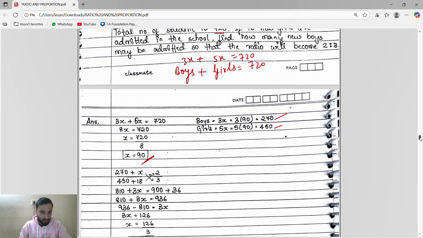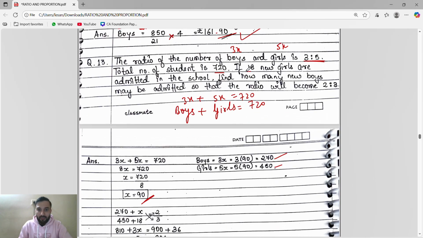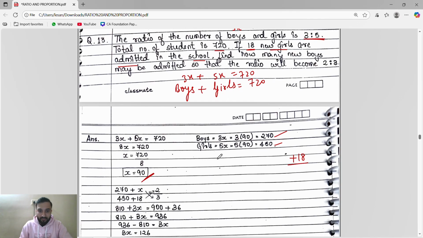Now guys, what they said now is, if 18 new girls are admitted to the school, means see, we know the ratio of boys and girls, right?